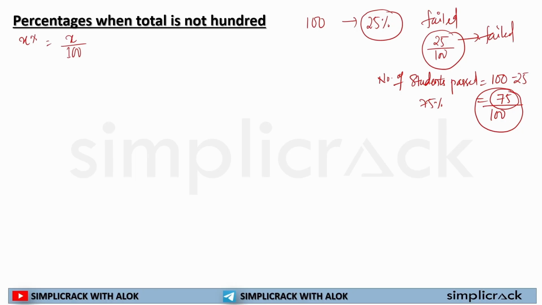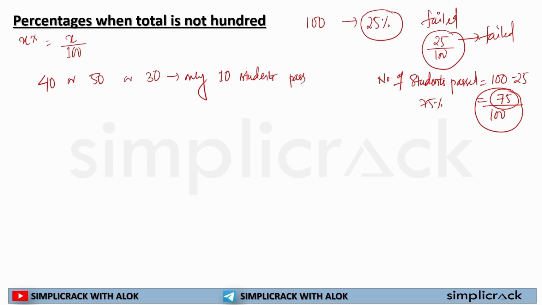But if I say there are 40 students, or 50 students, or 30 students in a class, and out of these 50 students or 30 students, only 10 students pass the examination, and the examiner is asking you to find out the percentage of passing students.